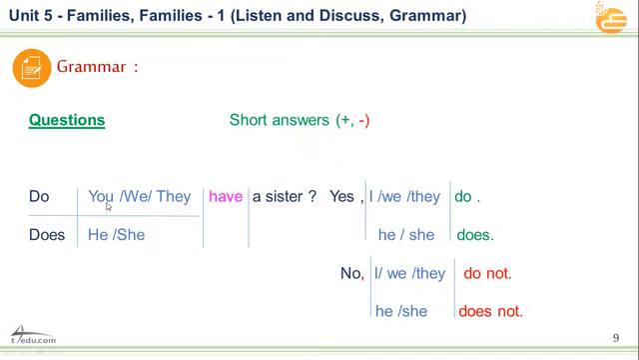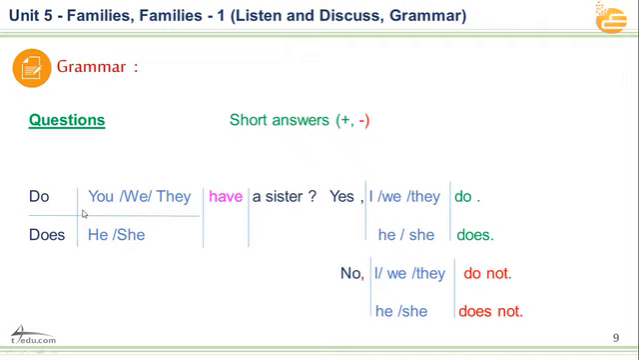Here we have you, we, and they. And the singular, we have he and she. Also, we have the same verb, have. But the question here, we use both do or does. In front of plural, we have to put do. In front of the singular, we have to put does.